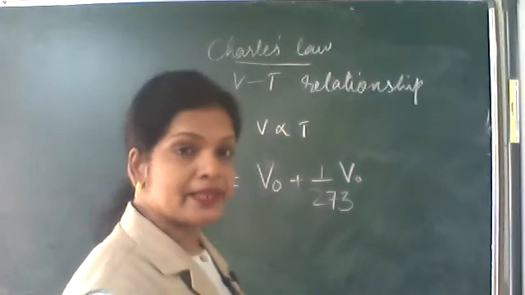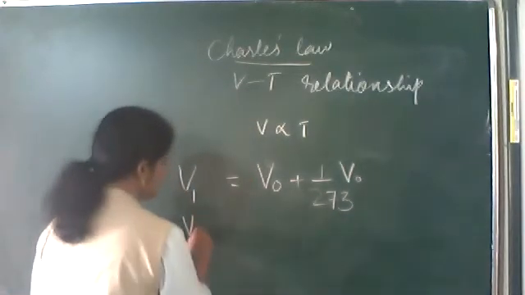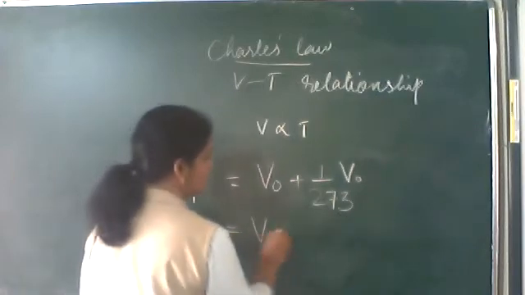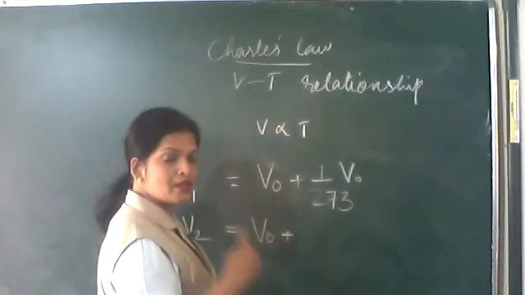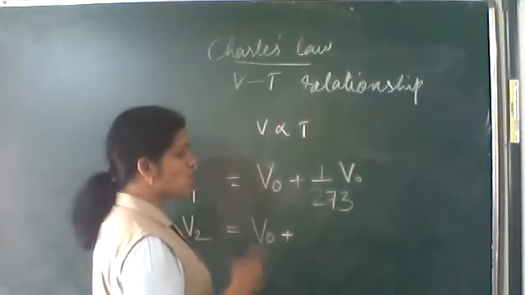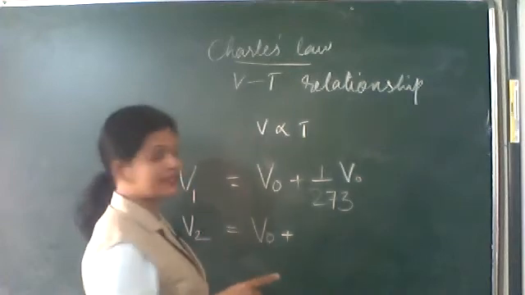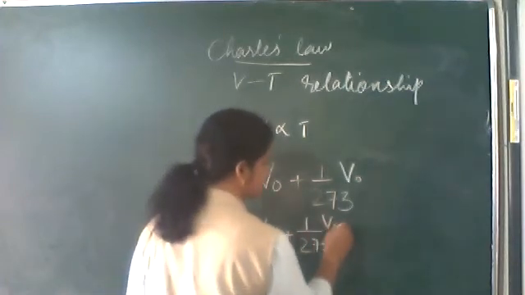Again, suppose we are increasing 1 degree, then it is V2. V2 is equal to V naught plus, for every degree rise in temperature, the volume of the gas will be increased by 1 by 273 of V naught. Now 1 by 273 V naught.